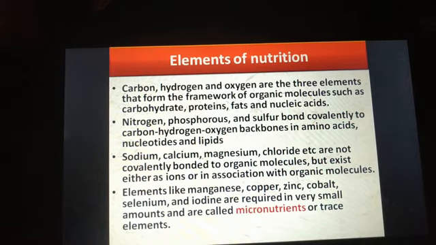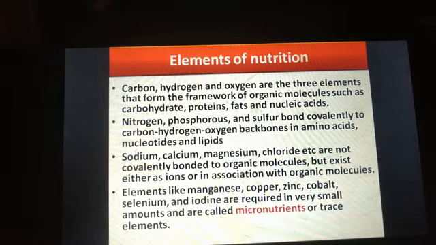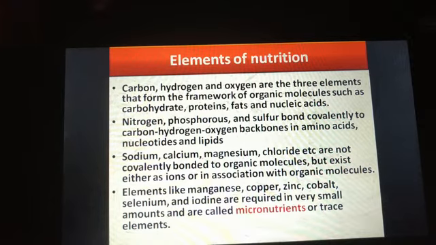Some elements like sodium, calcium, magnesium and chloride are not covalently bonded to these organic molecules, but they exist either as ions or in association with organic molecules.